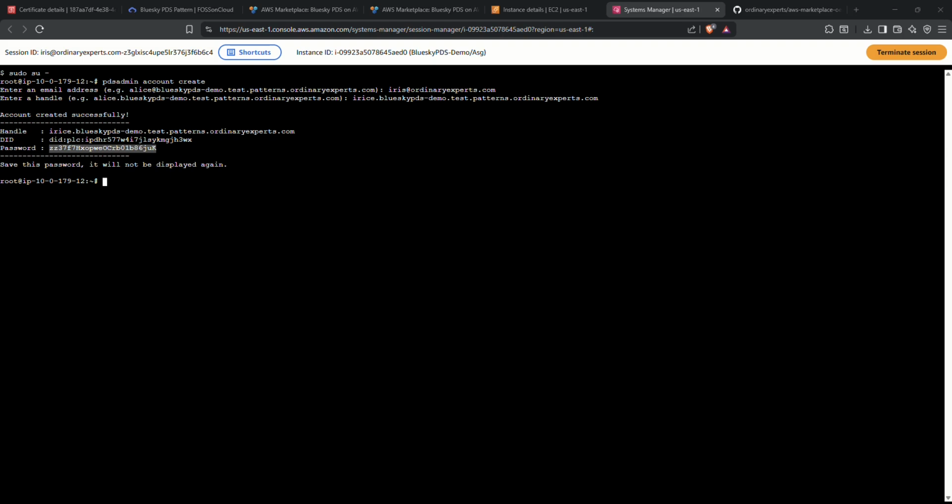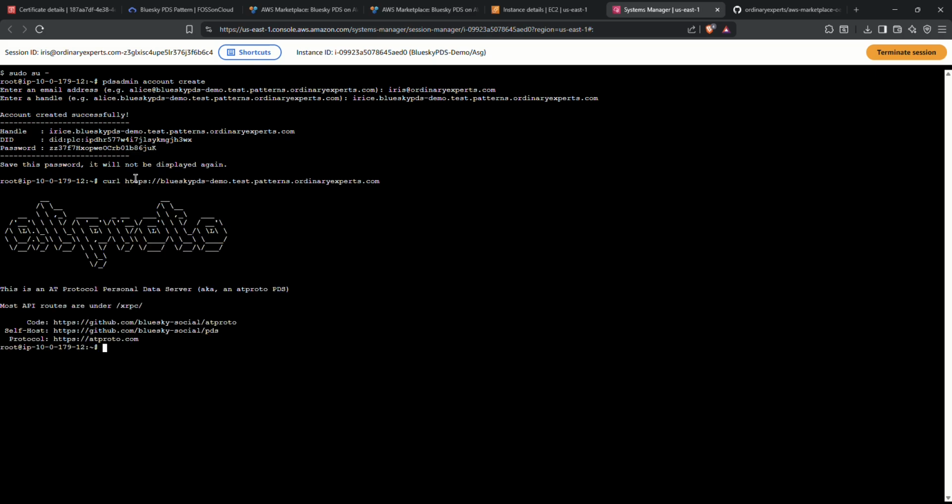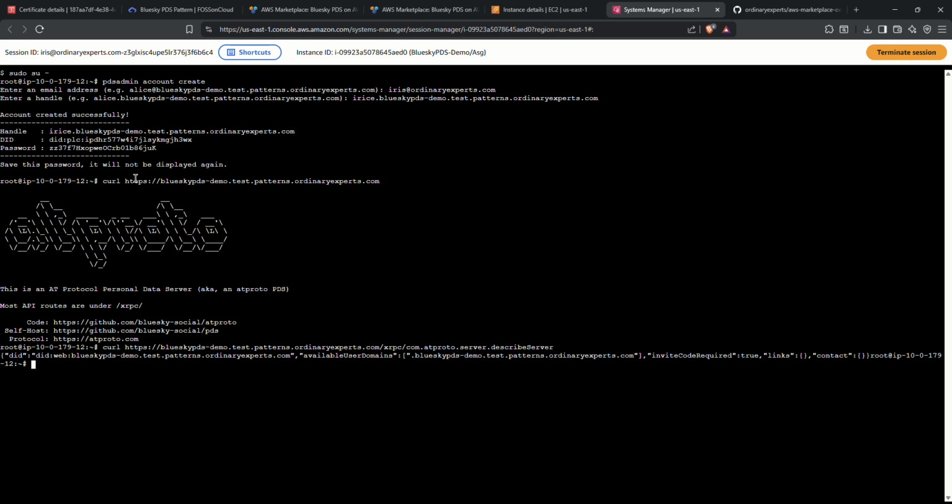Now let's confirm it's actually working and federating. You can check what the server advertises with curl https://blueskypds.test.patterns.ordinaryexperts.com/xrpc/com.atproto.server.describeServer. That returns your server's DID and confirms invite codes and available domains are configured correctly.